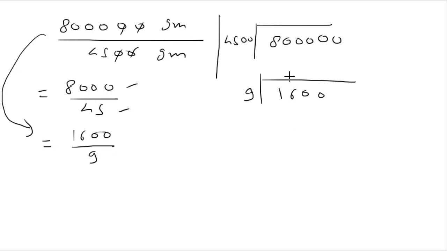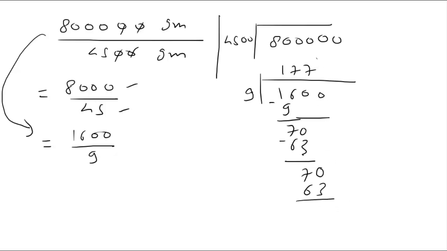Let us do the division. 9 2s are 18, it will exceed 16, so 9 1s are 9, subtract, we get 70. 9 7s are 63. Again we will do the subtraction, so it will be 7, and 9 7s are 63. So we get the answer 177.